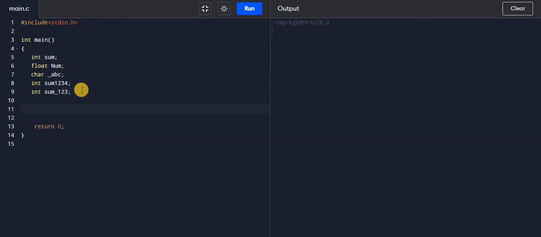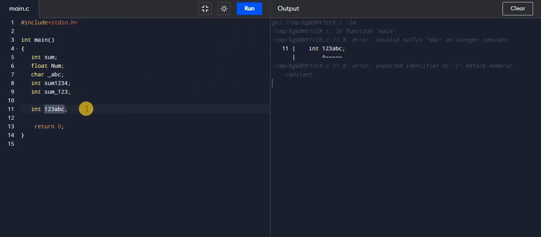Now if I write int 123ABC, this is not a valid variable name because the variable name starts with the digit 123. If I check it, it will give an error. So at line number 11 there is an error. The variable cannot start with a digit. So it is not a valid variable name.